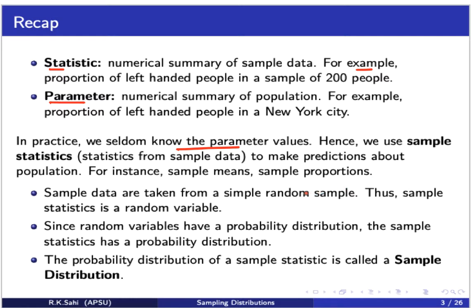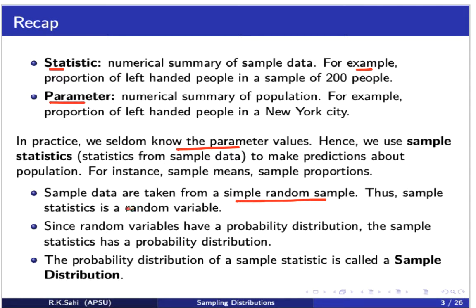Now, the first thing is that when we take sample data, it is always from a simple random sample. Very important. The sample data we are looking at is the one taken from a simple random sample. Now what happens? This sample statistic is a random variable as a result. If you recall, what is a random variable?